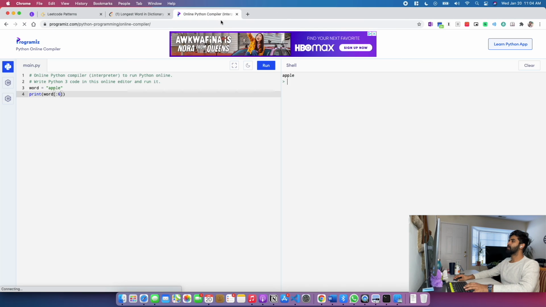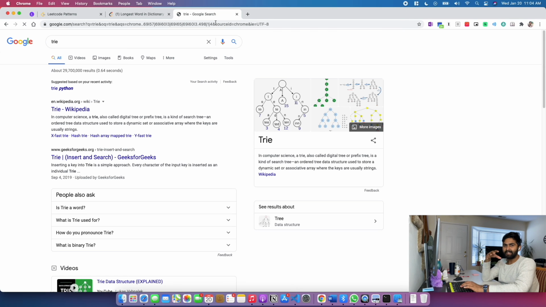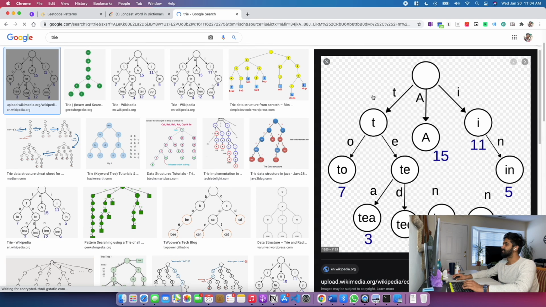Let's just quickly Google what a TRIE is. So it is a tree that you construct with letters. Here is a TRIE example. The root node is an empty string, and for every single character we are taking one node. When we have another letter, we're having another node, so it's a combination. So for the word TED, you have T E D. For the word T E A.